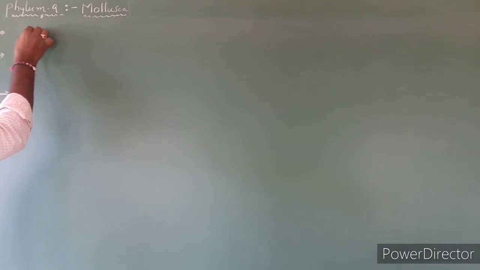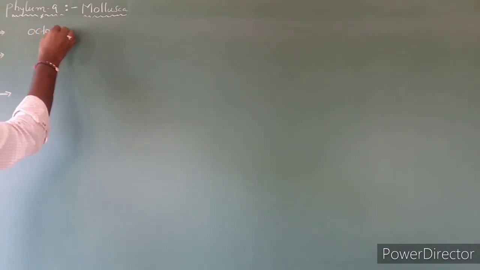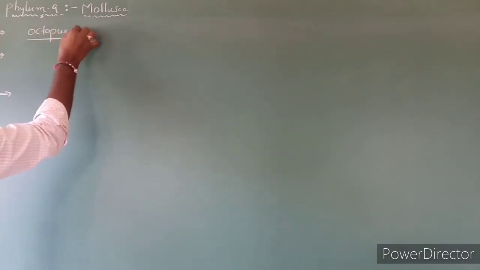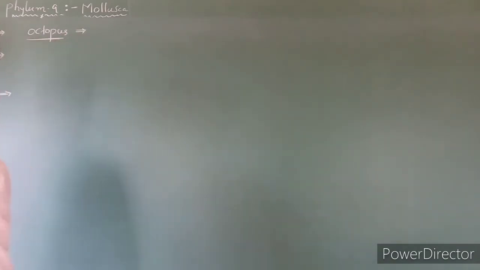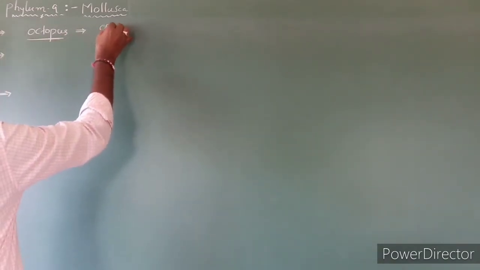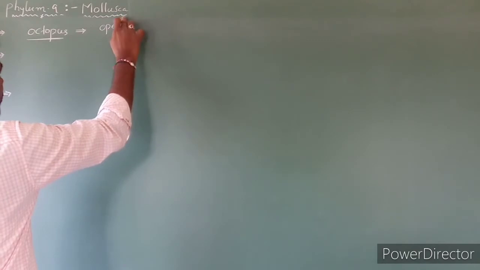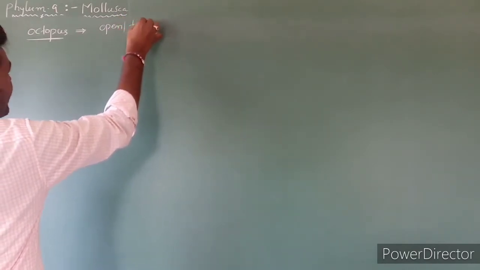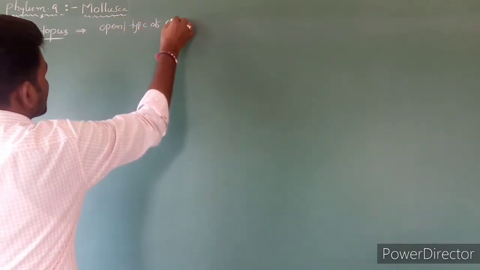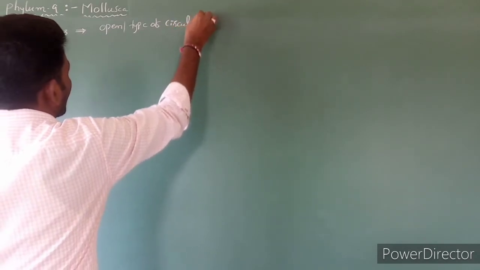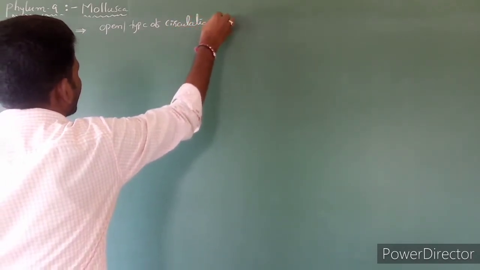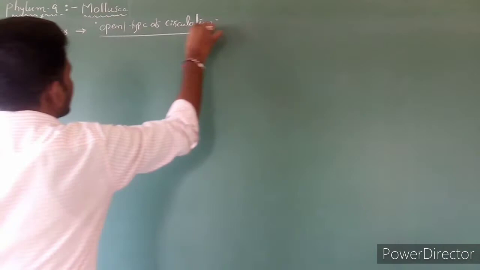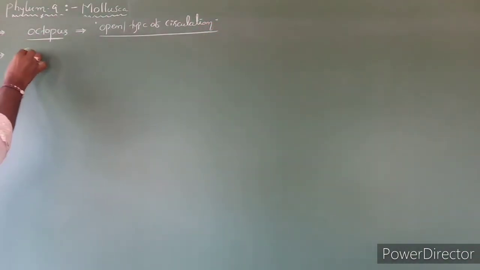In the octopus, circulation is an open type of circulation, an exceptional case. Clear? Next, excretion.